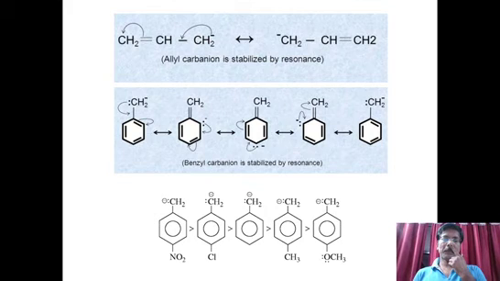So to reduce the negative charge, what we need? We need electron withdrawing groups. So if electron withdrawing group is present on benzene ring, it can reduce the negative charge, then it becomes more stable. If electron releasing groups are present, then it further increases the negative charge, therefore it becomes less stable.